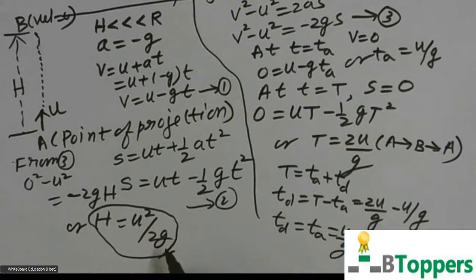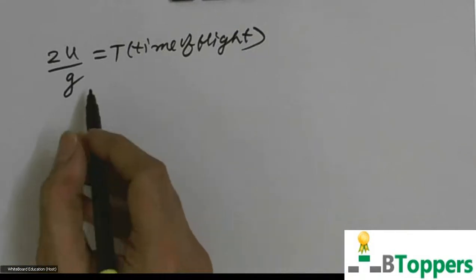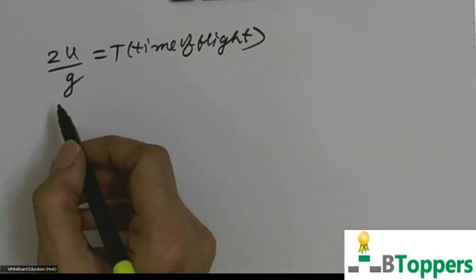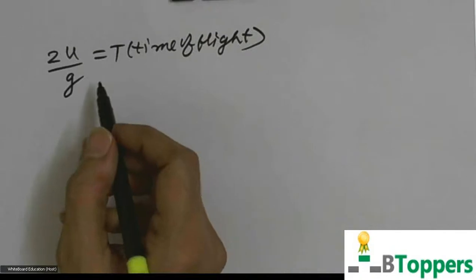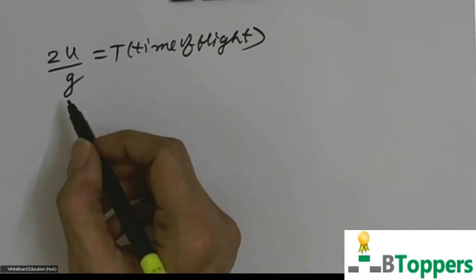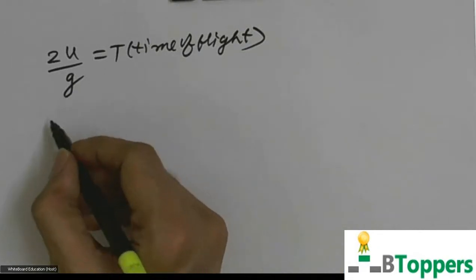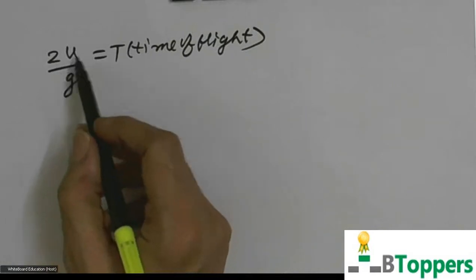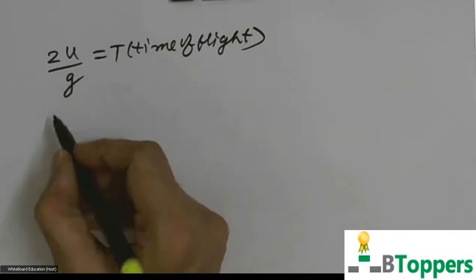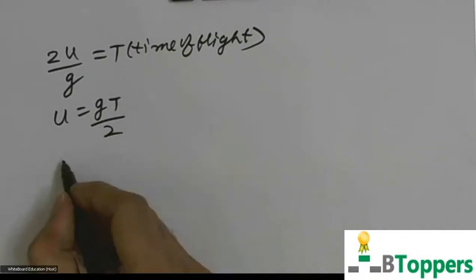In some of the problems, we express this maximum height in terms of the time of flight. So next I would like to discuss how we can express maximum height in terms of the time of flight. The same expression will also be used later in the case of projectile motion, in the case of oblique projection. So in the case of vertical projection, time of flight is equal to 2U by G. So the magnitude of initial velocity U can be written as G into T by 2.